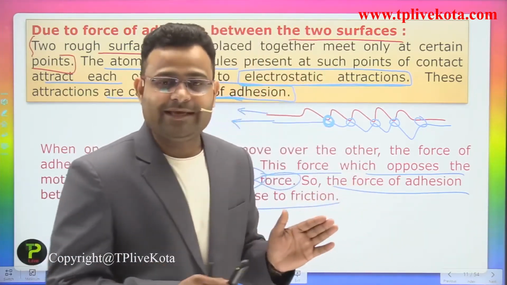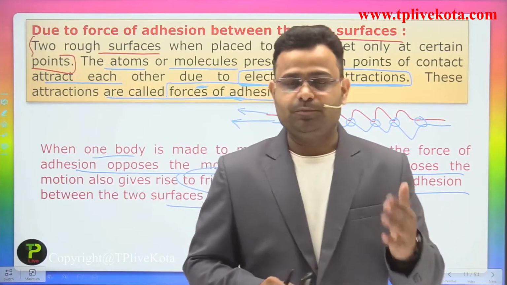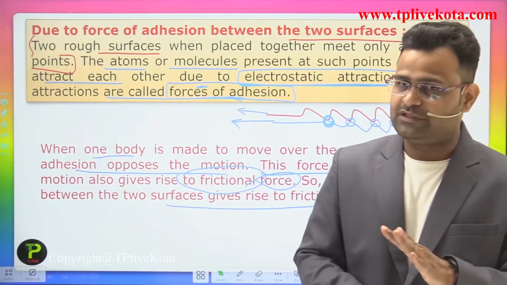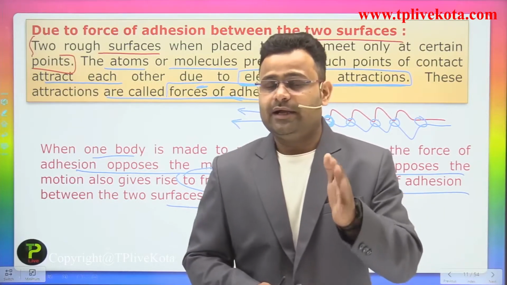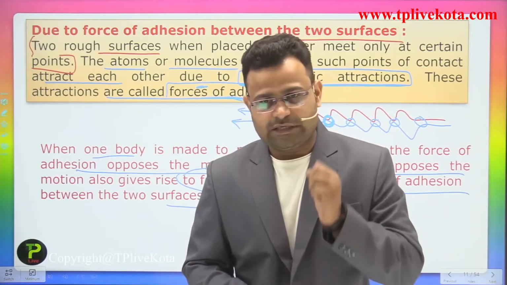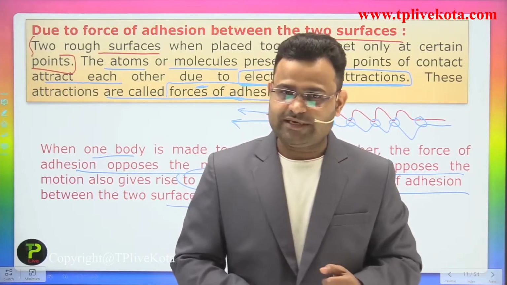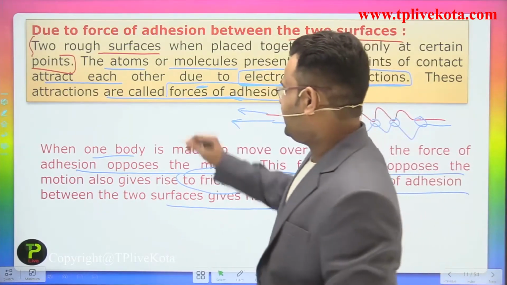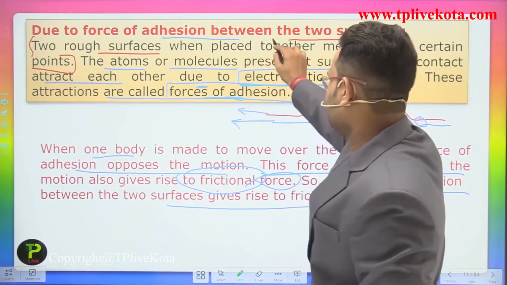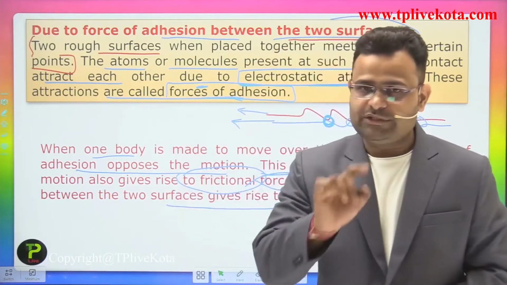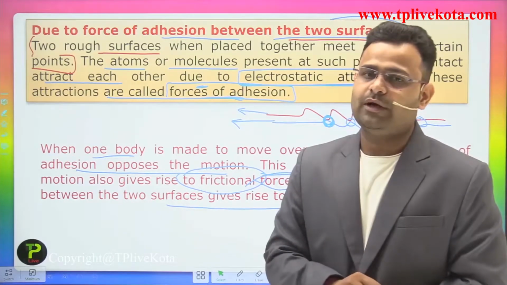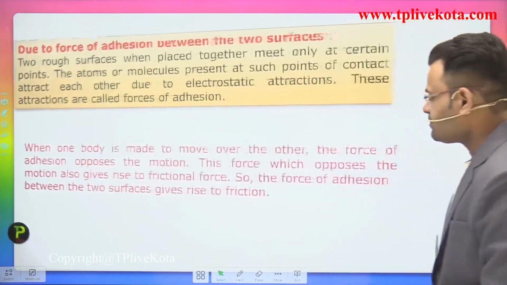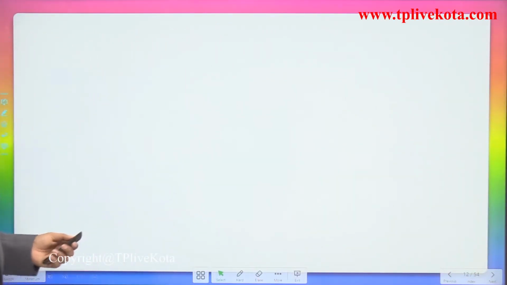So guys, here we explained two points that are causes of friction. First of all, we discussed the interlocking of two surfaces, and the second cause of friction is the force of adhesion between the two surfaces. So these two causes are now done. Now we are moving to the next point.